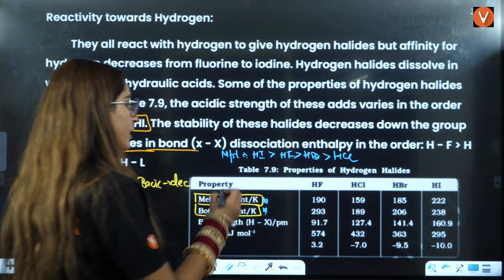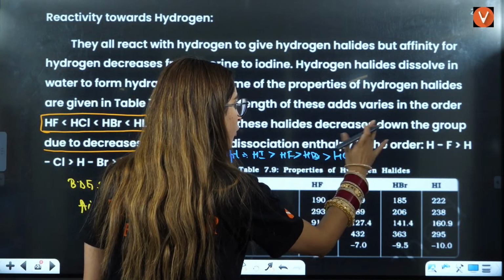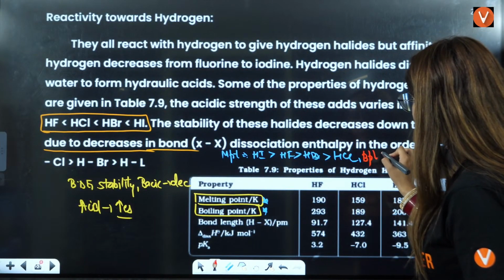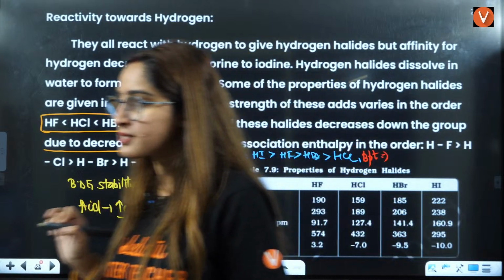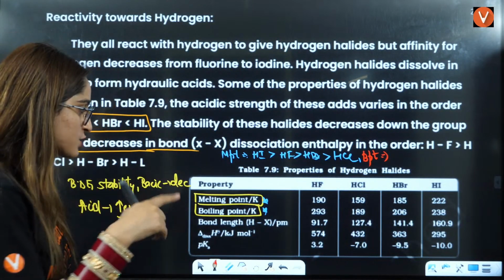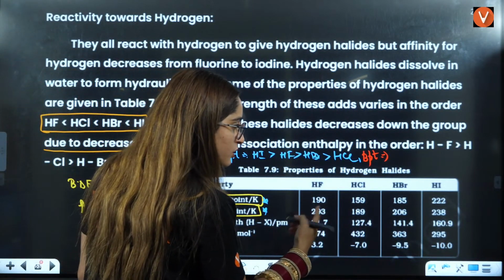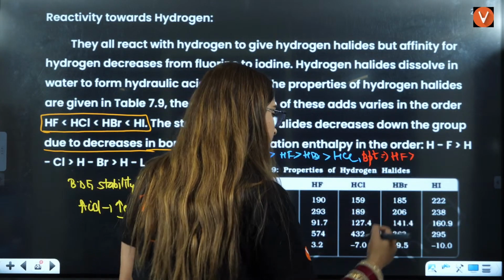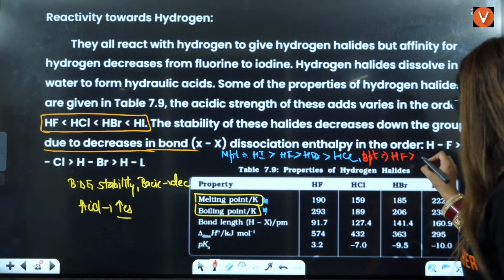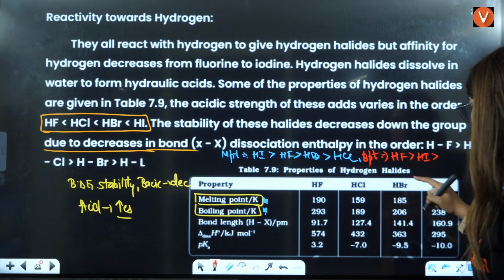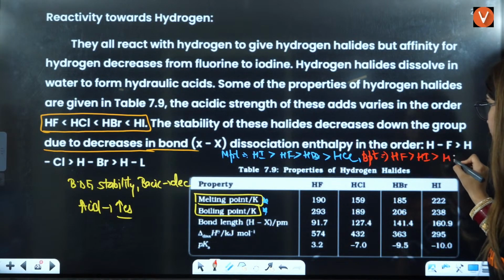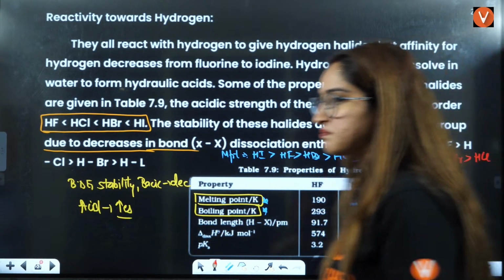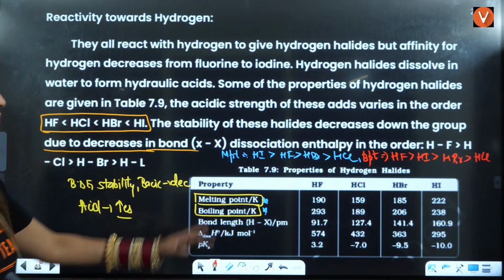And talking about the boiling point, I'll write it here. These are very, very important exceptions from your tables that you usually ignore, that's why I am picking up from the table only. So the maximum is for HF, then for HI, same order, then HBr, then HCl. Okay, melting and boiling point order.